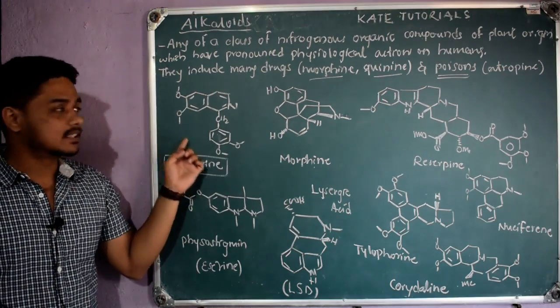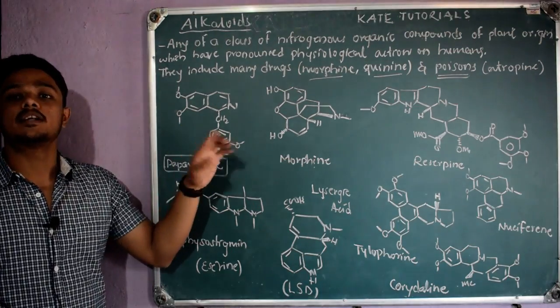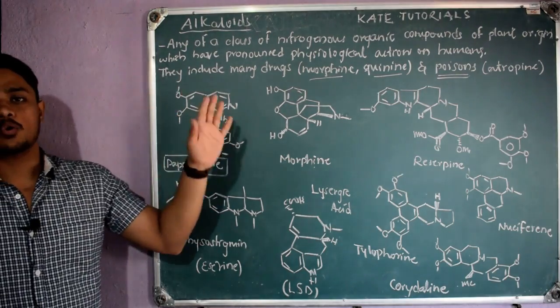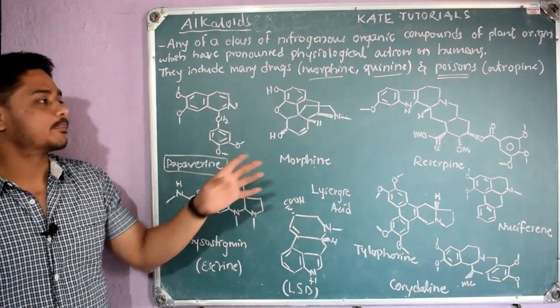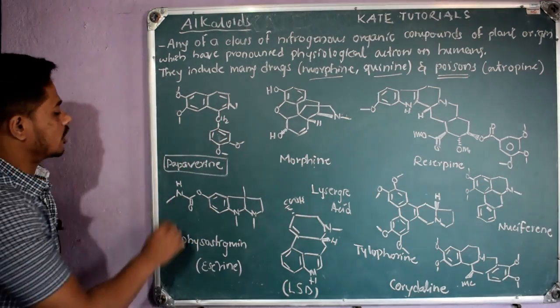Once they got the structure, they independently synthesized it in the lab. I am going to explain all those things step by step in the upcoming videos. So here we are going to study the structure elucidation of Papaverine.